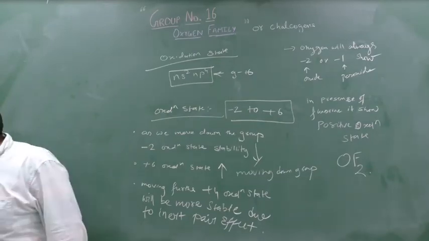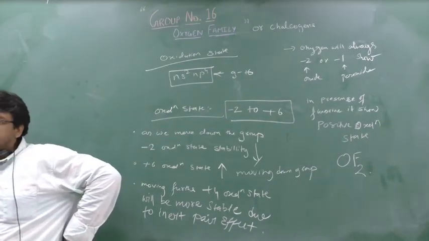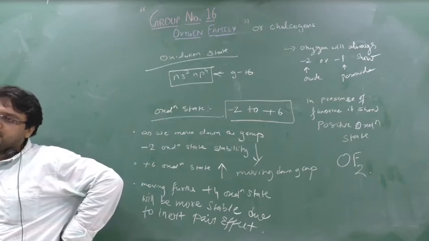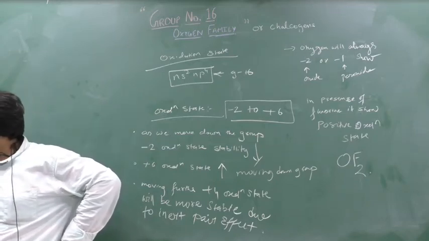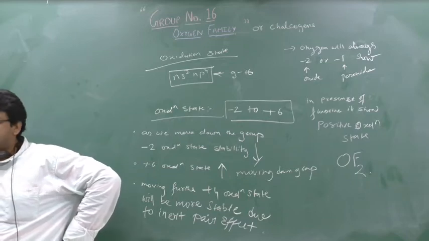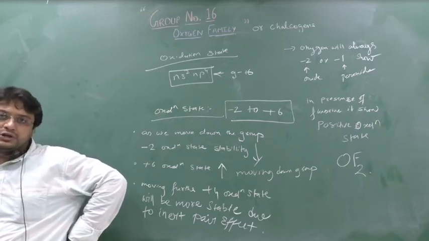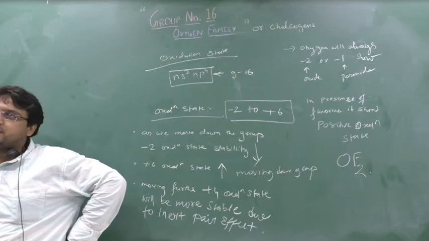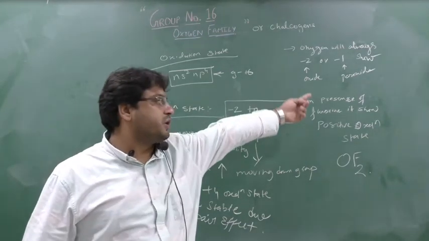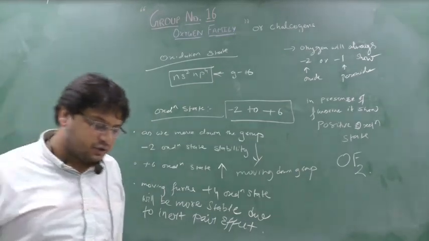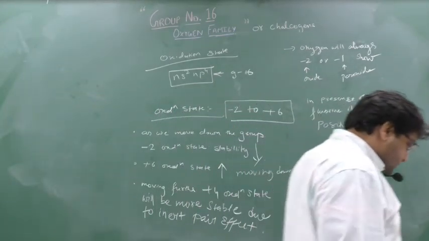So write down here, please, one point. Electronegativity of oxygen, write down this point. This point is very important. So write down: electronegativity of oxygen is highest, so it shows always -2 or -1 oxidation state. -2 you can write down as oxide and -1 as peroxide. It shows -2 or -1 oxidation state.